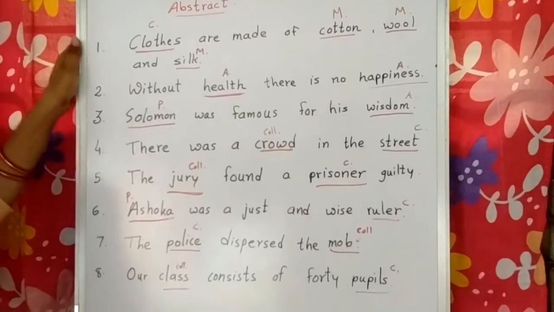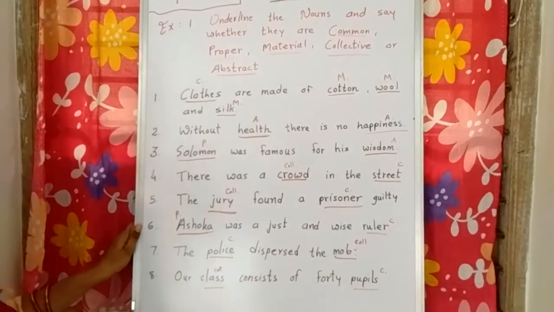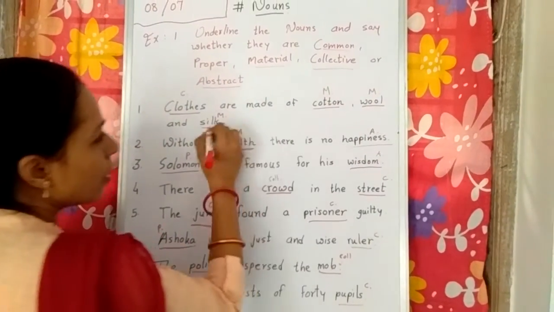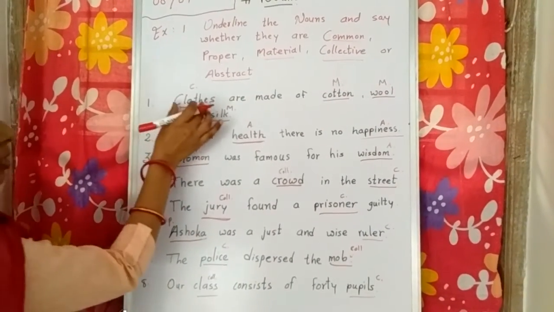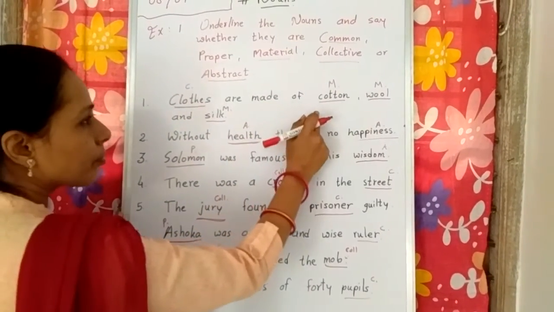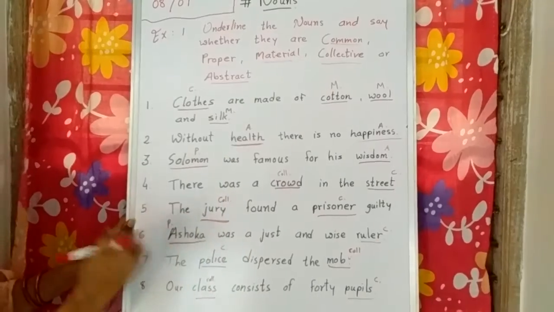Now you have to write this exercise in your notebook with neat and clean handwriting. But you have to write it with underlines. First of all, you have to underline this word, and then write the word, like clothes, and then you have to write that it is a common noun.